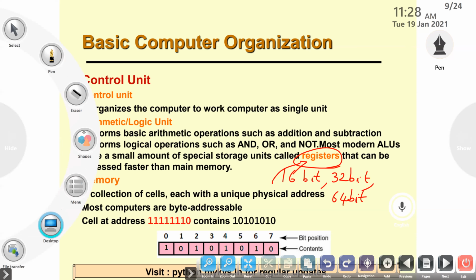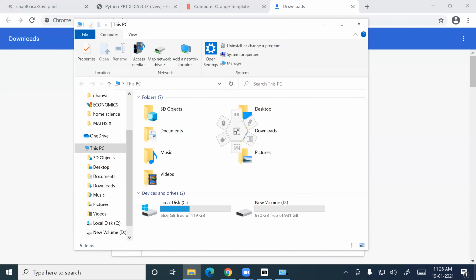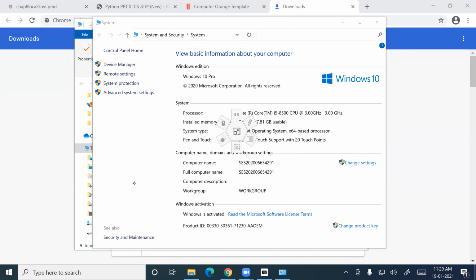In your system, we can check it with a right click. You can see something called 64-bit operating system.